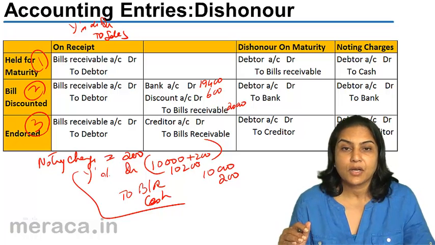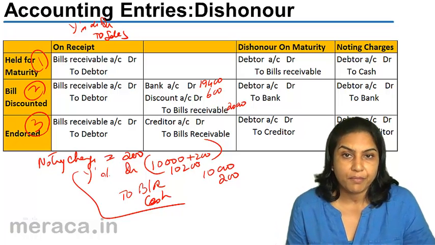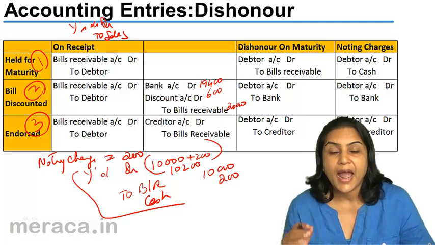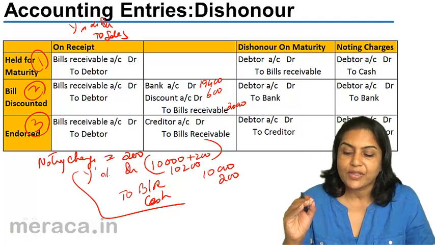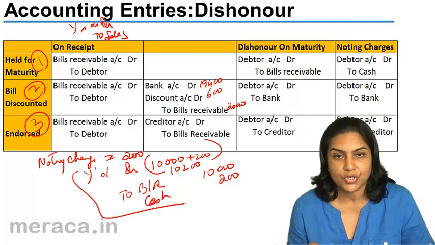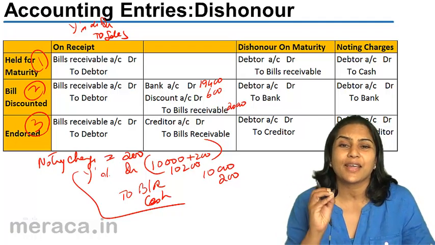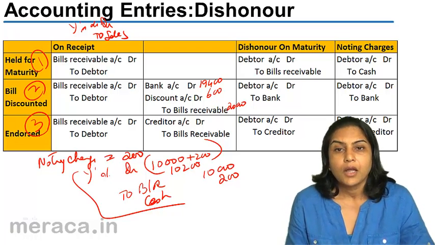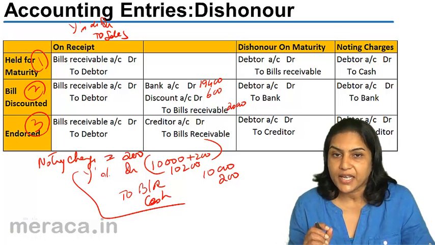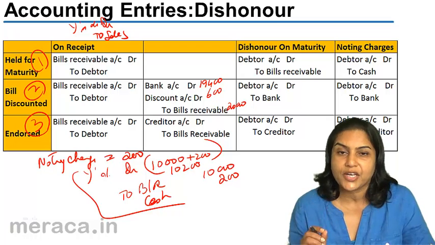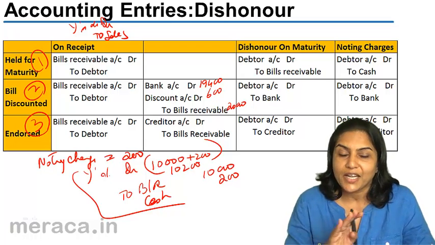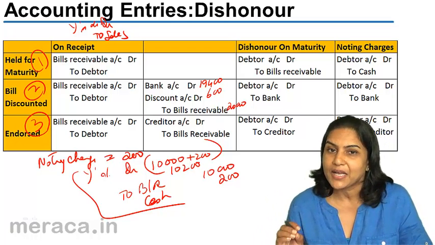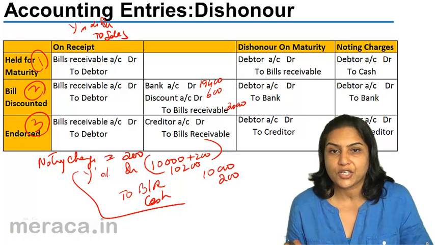Now what happens when this bill is dishonored on maturity? Our bankers, Axis bankers, would have presented the bill for payment and it would have got dishonored. Let us say when the 20,000 bill was dishonored, maybe the noting charges were 300 rupees. Suppose there are noting charges of 300. The bank will collect this money from our account. The bank will straight away debit our account. So money will move out of the bank account to the extent of 20,000, which was the value of the bill, plus 300 rupees, which is the noting charges.